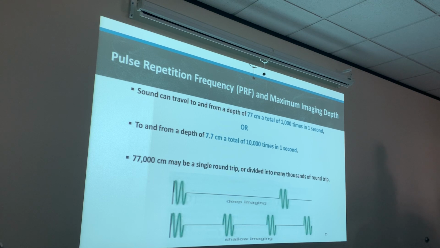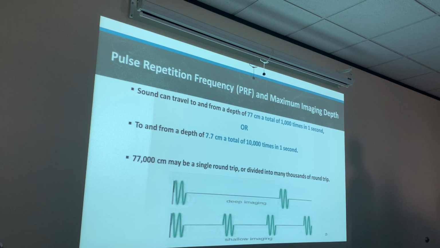Right now, I want you to memorize this right here. When it says to and from, it's counting both directions, go and come back. Because when we're talking about the speed of sound, we're only talking about it in one direction, not going and coming back. In this chapter, we're talking about how deep a reflector is based on the speed of sound.